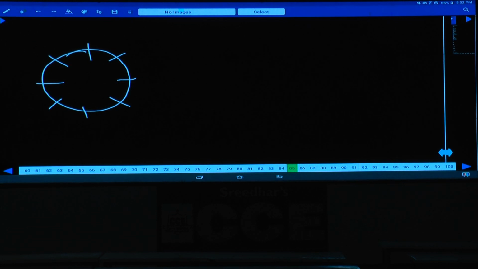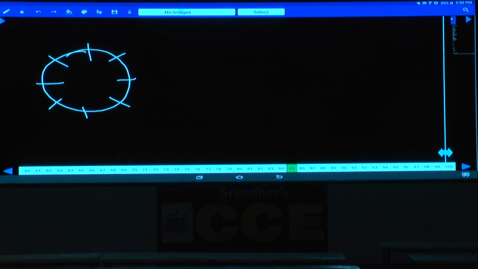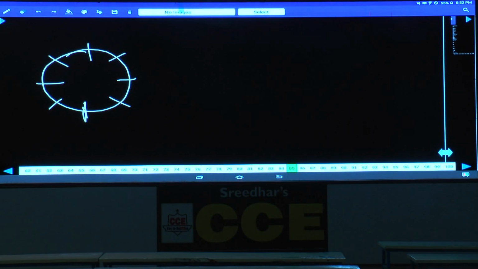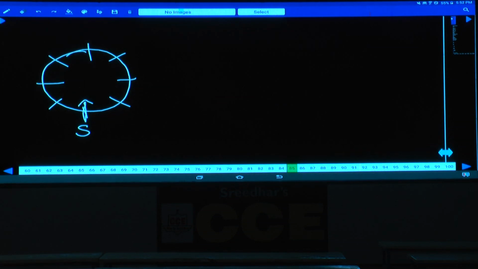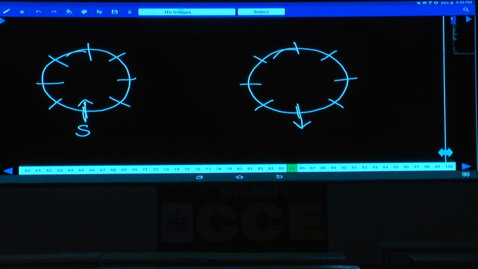Now what is the first information? R sits to the immediate right of S. Now I am taking S at this place. S can be facing towards the center or away from the center. No information is given about any of these persons, hence I am taking both possibilities. In the first case S is facing the center, and in the second case S is facing away from the center. This is case 1 and this is case 2.